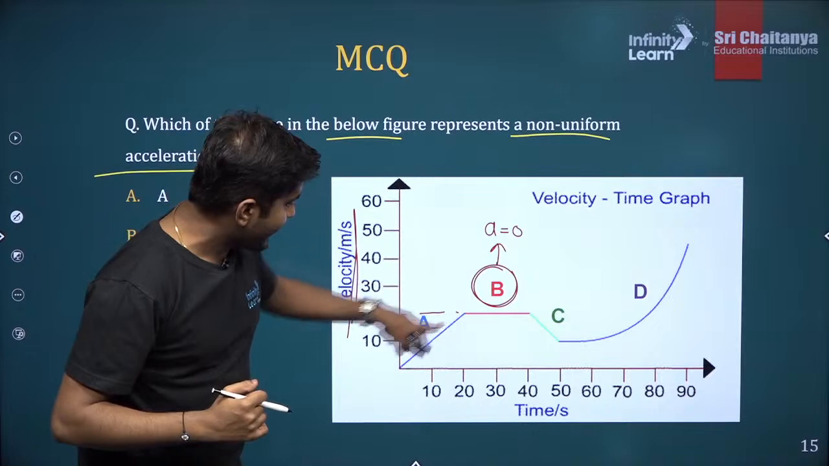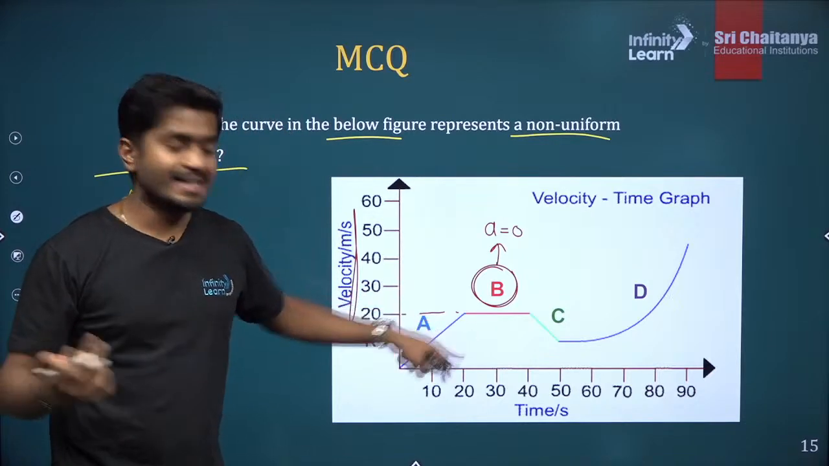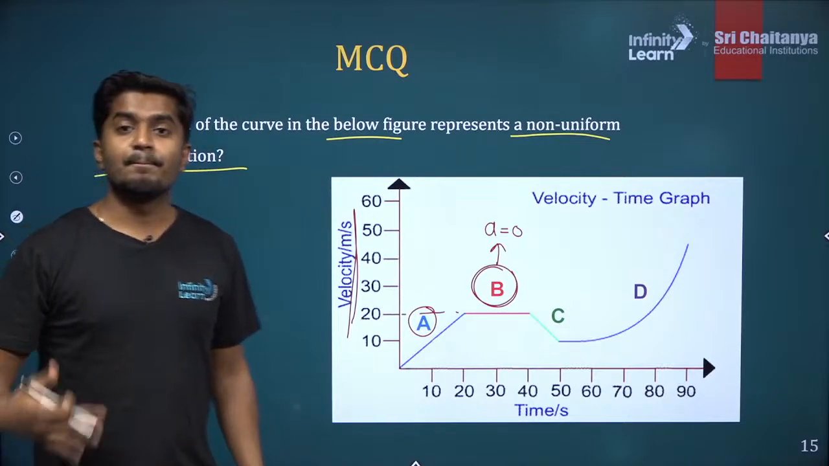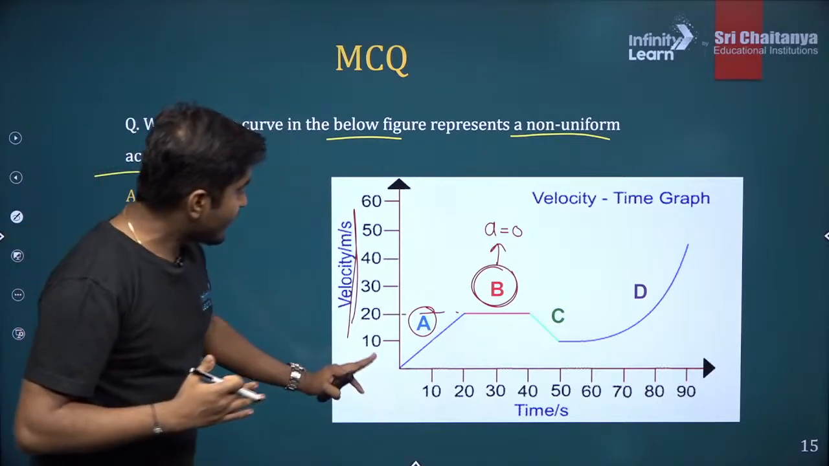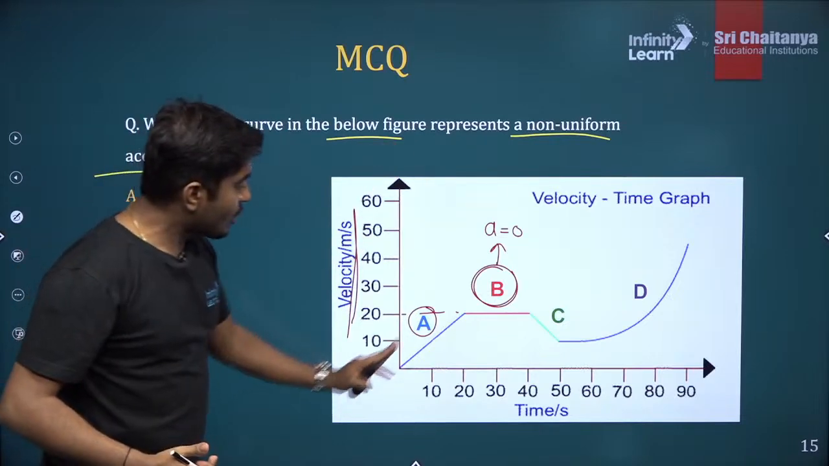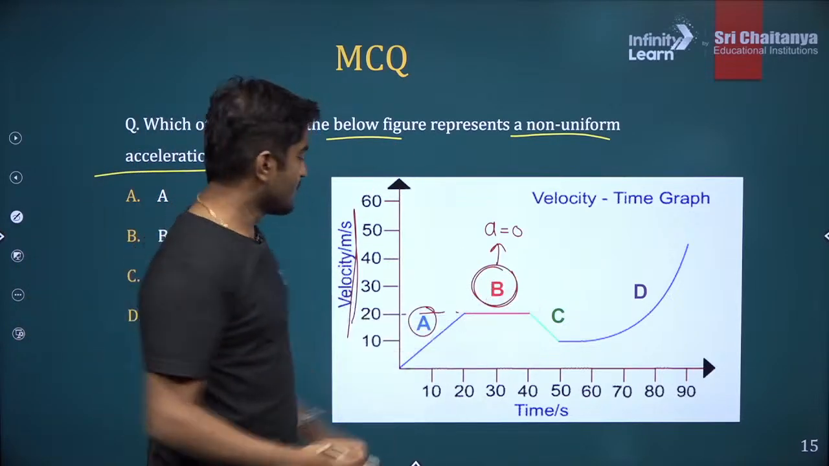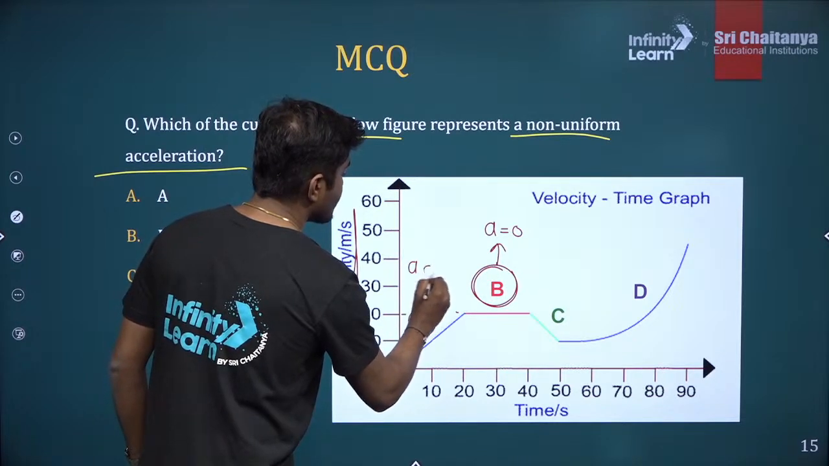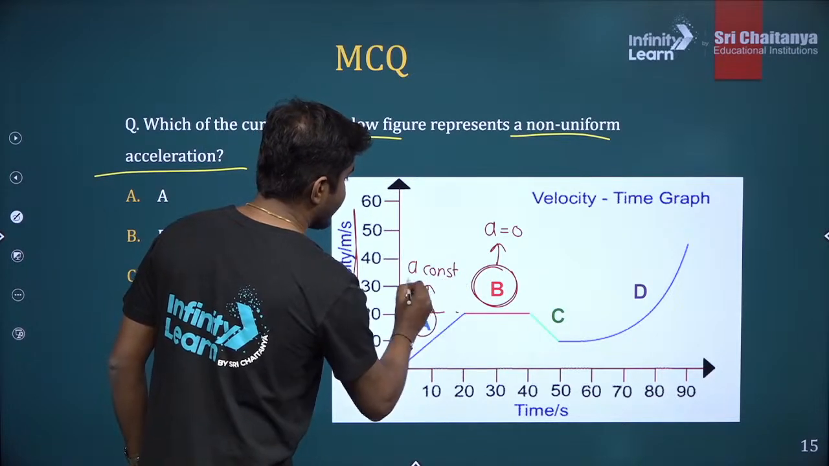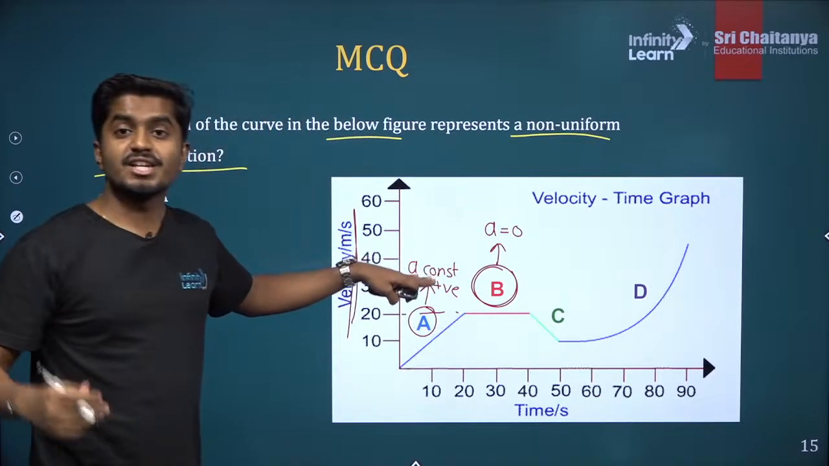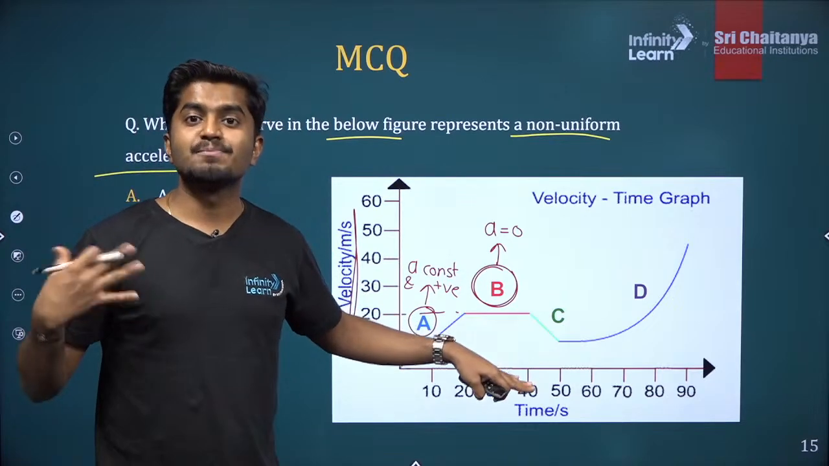How about A? A is a straight line. That means it is a positive acceleration. Straight line going up. You see the velocity is increasing. Velocity is increasing with time. So acceleration value is constant and it is positive.